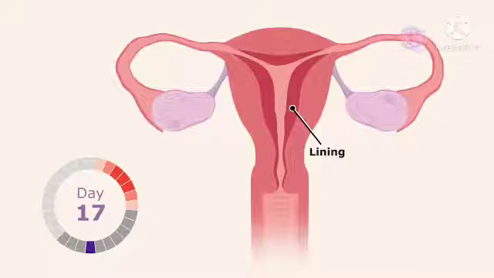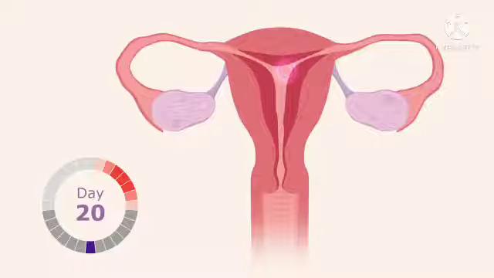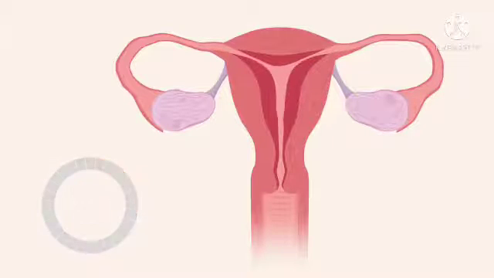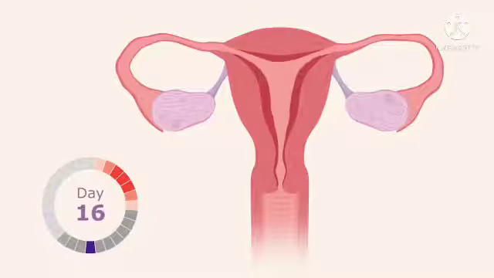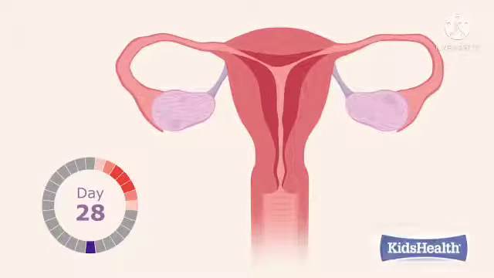Meanwhile, the lining of the uterus gradually gets thicker so it can support the development of a fertilized egg. If the egg gets fertilized, it will implant in the uterus and the woman is pregnant. If the egg is not fertilized, the woman is not pregnant and the egg will begin to dissolve. Because the woman is not pregnant, the lining of the uterus is not needed. A woman will have her monthly period and the cycle begins again.